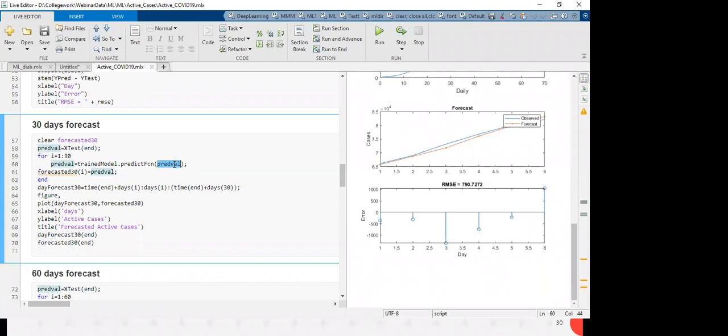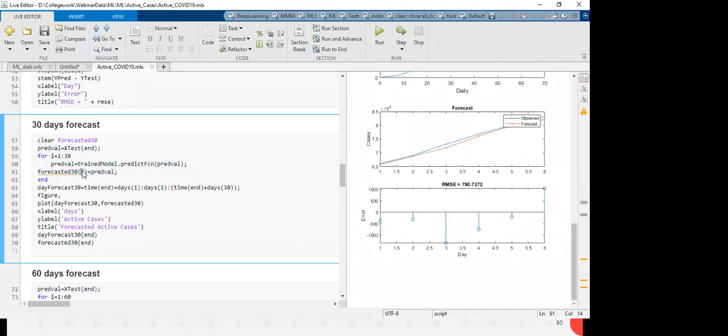It will predict for the next time step, and again it is saving as predval, and this predval will again become the input, right? That's why I provided the same name as the input argument and the output also. So whatever output comes, for every iteration it goes as the input, and here I am saving the predicted values for the 30 days.